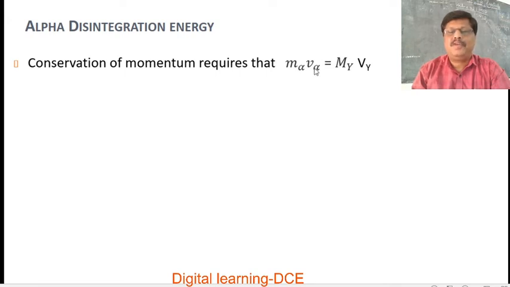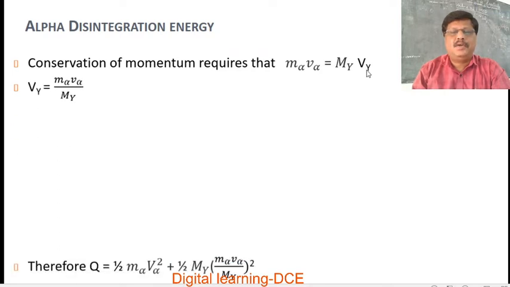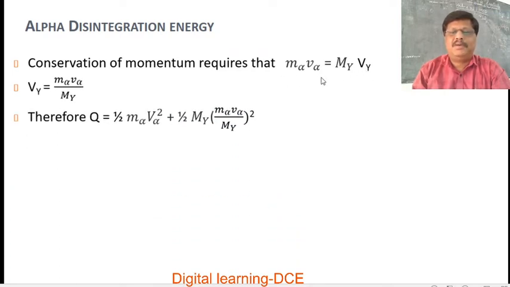So m_alpha v_alpha is the linear momentum of the alpha particle, equal to the product m_y v_y, the linear momentum of the residual or daughter nucleus. From this formula, we solve for v_y. So v_y is equal to m_alpha v_alpha over m_y.